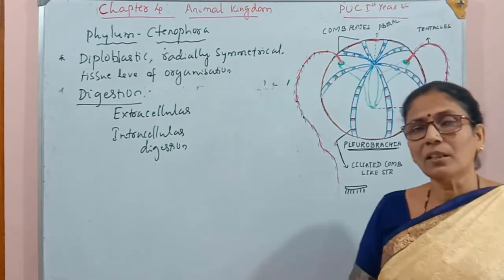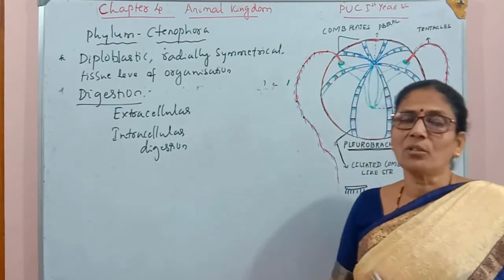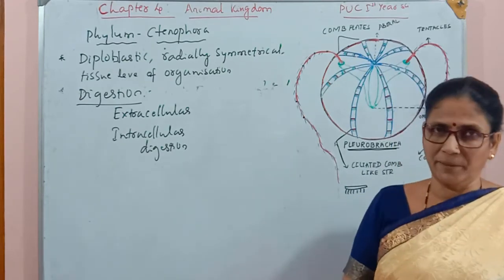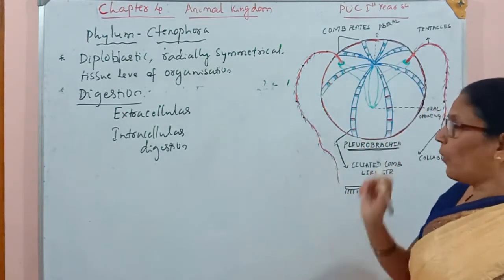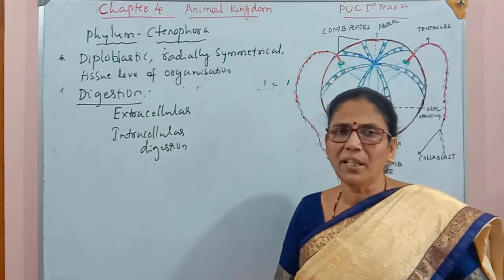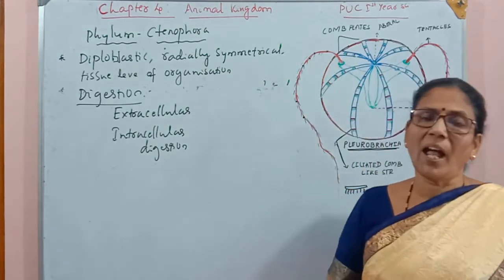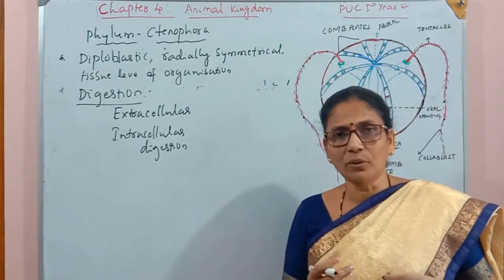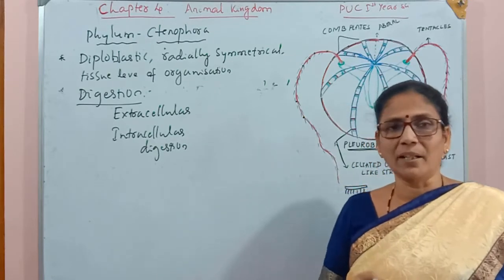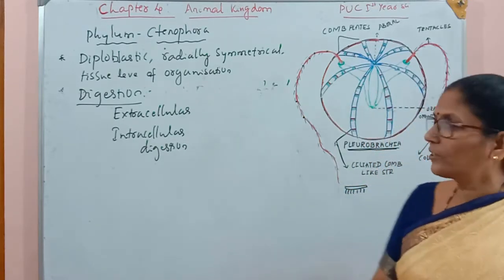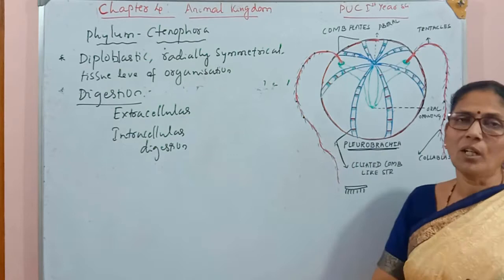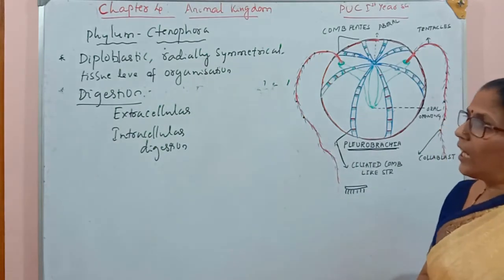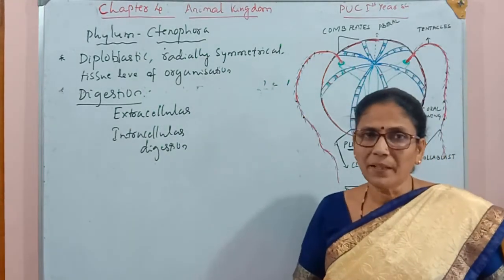Now one more thing related with the digestion is, here also we find the alimentary canal which has only one opening. They have only one opening, which may be called an incomplete alimentary canal, because there is no anus to the alimentary canal. They can take the food with the mouth and they can also remove the fecal matter through that opening only. So that opening is here. This is called the oral point or oral surface. So this is another point related with the digestion.